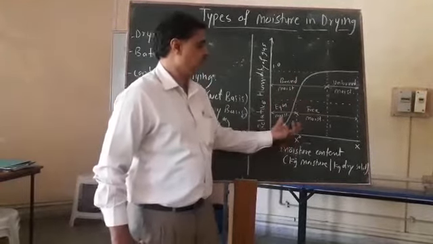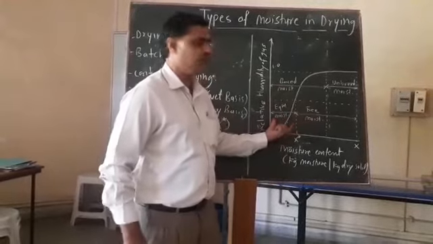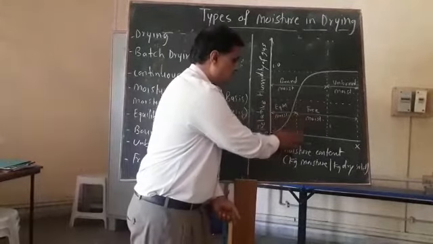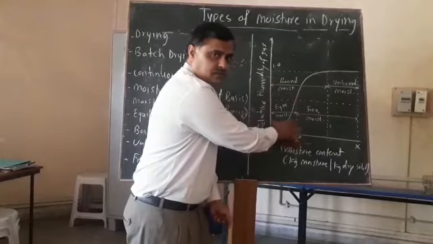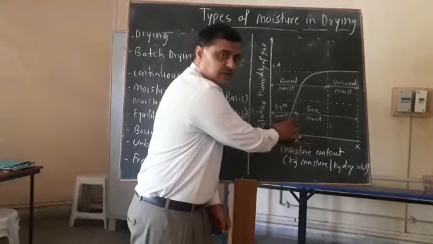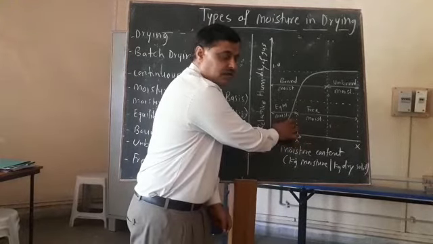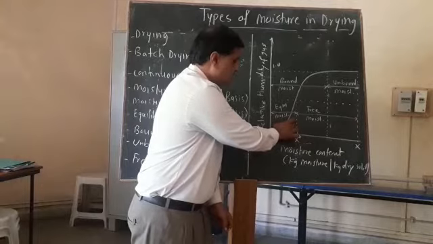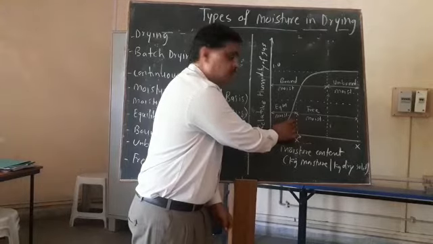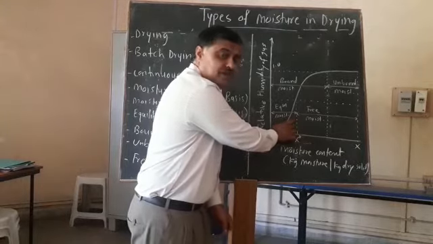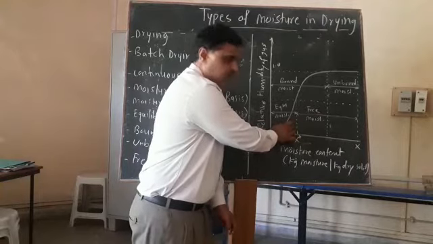If you check here, the free moisture and the equilibrium moisture: this is the value of the equilibrium moisture, the moisture in equilibrium with the partial pressure of the vapor.